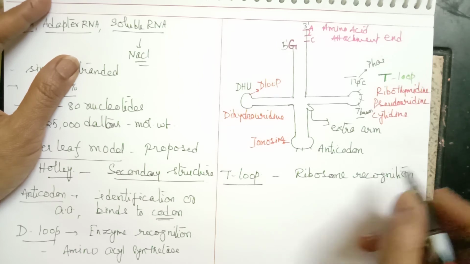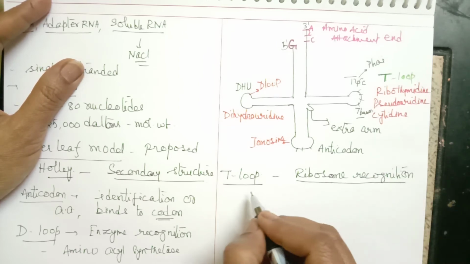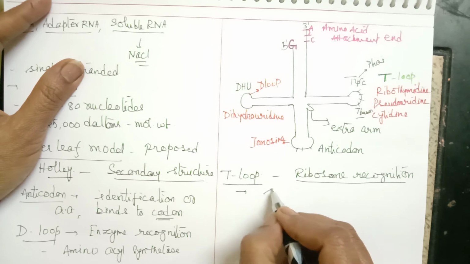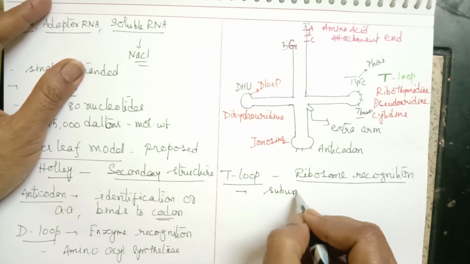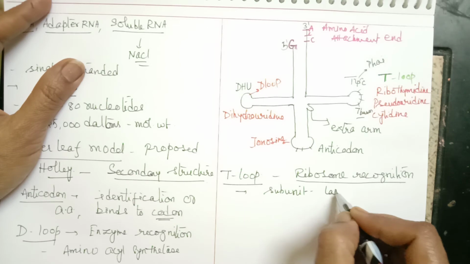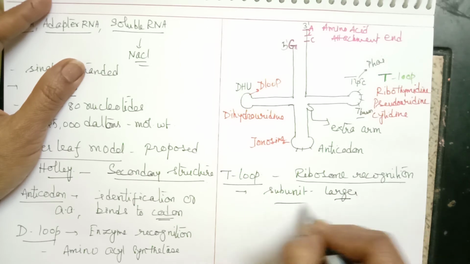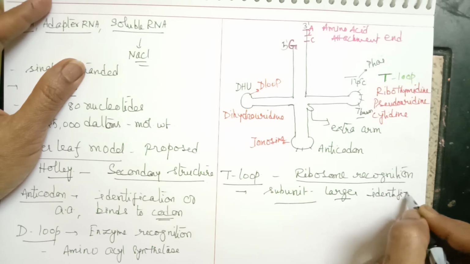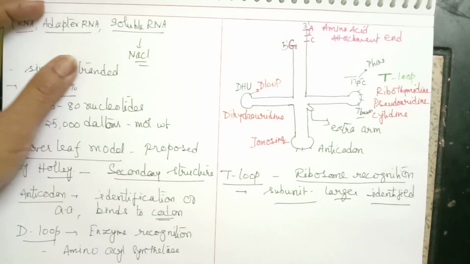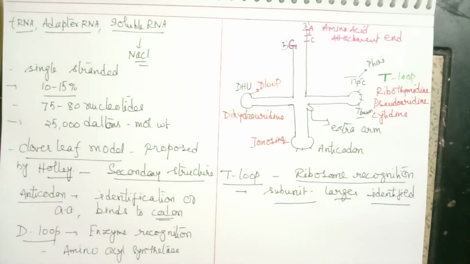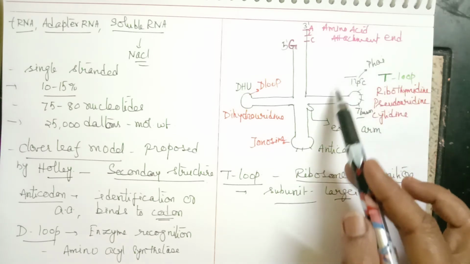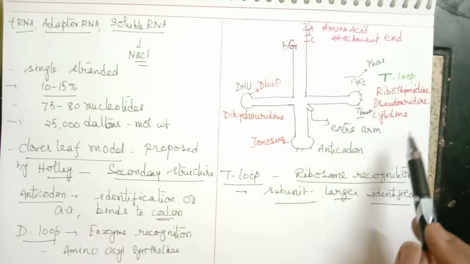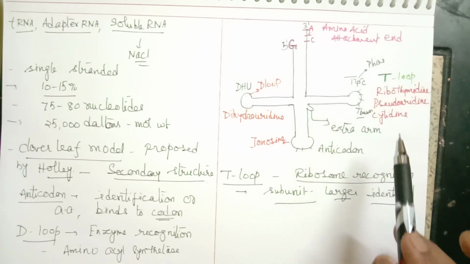This ribosome recognition end will help in identifying a particular subunit, mainly the larger subunit. The larger subunit is identified during the initiation process to complete the process. By attachment of the smaller and larger subunit, the process is completed. So this helps in identification of a particular subunit of the ribosome.